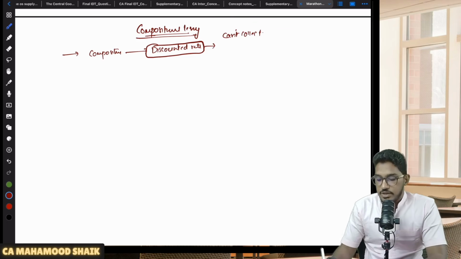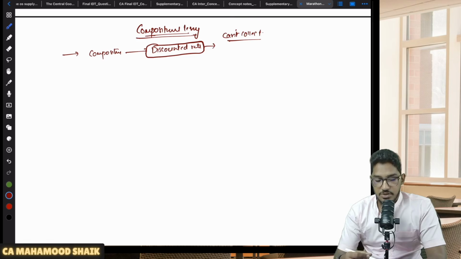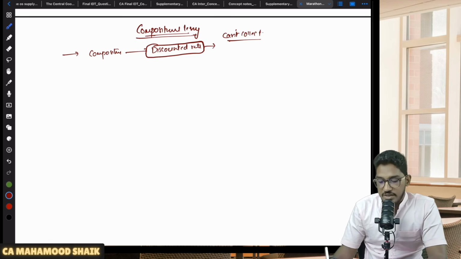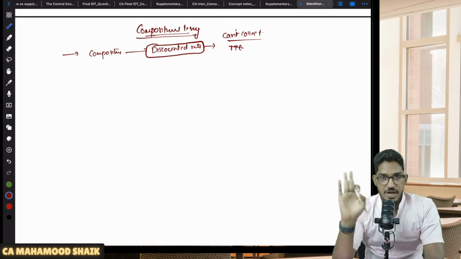So first point, you can't collect that GST amount from your customers, you have to pay it from your own pocket. Point number two, for the purpose of discharging that GST, you can't use input tax credit. You can't use ITC for that.